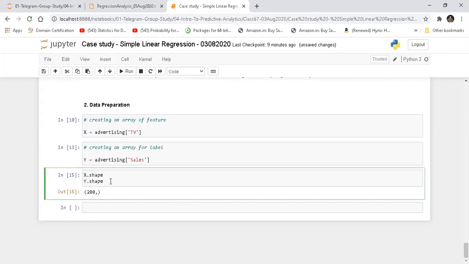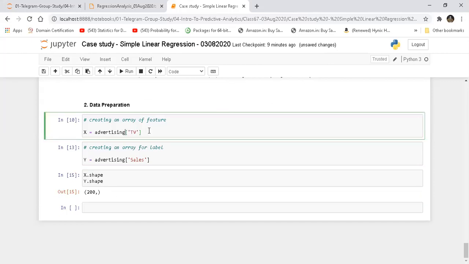This is not going to be the case in multiple linear regression. In case of multiple linear regression, we will have multiple columns selected. Example, if I had selected multiple columns over here, first of all, I have to do something like this. Why? Because the outer brackets after advertising is the set of columns I need to extract, and the inner bracket is the list of those columns, right?